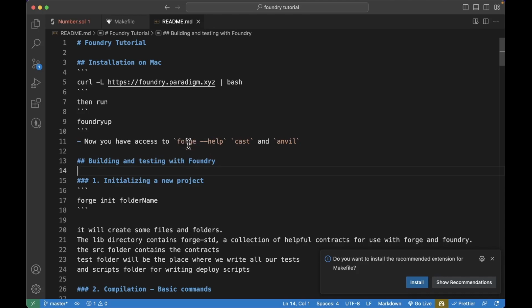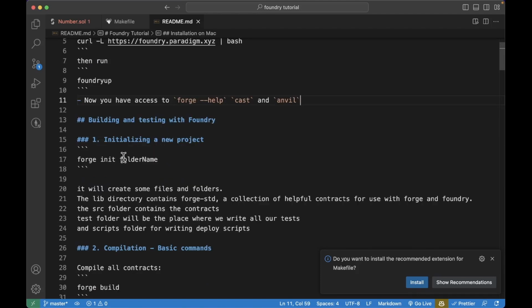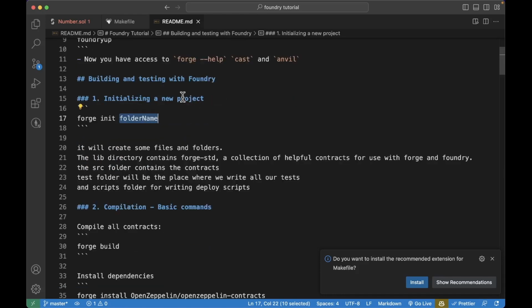Forge, we use that to develop, deploy and compile contracts. Cast we use to maybe convert a decimal number into hexadecimal, and also to interact with contracts. And anvil we usually use to fork the mainnet and those types of things. So once you install Foundry, we can initialize a project by doing forge init and the name of our project. And this is how this project was created.